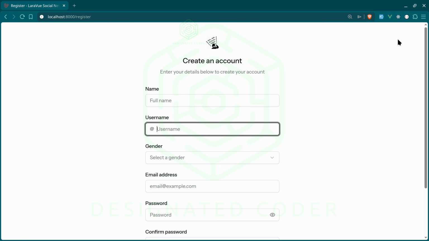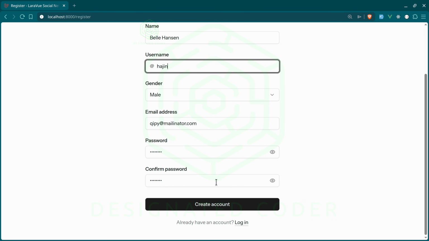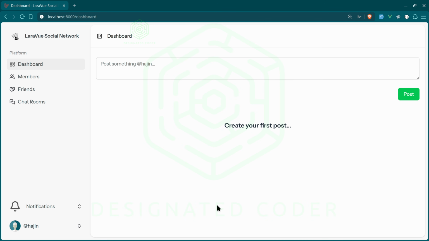I was trying to do too much at once and it was really messy, right? So this project, we're going to be cleaning stuff like that up. So we'll go ahead and register a new user. As you can see, all of those fields are filled in. We can create an account.